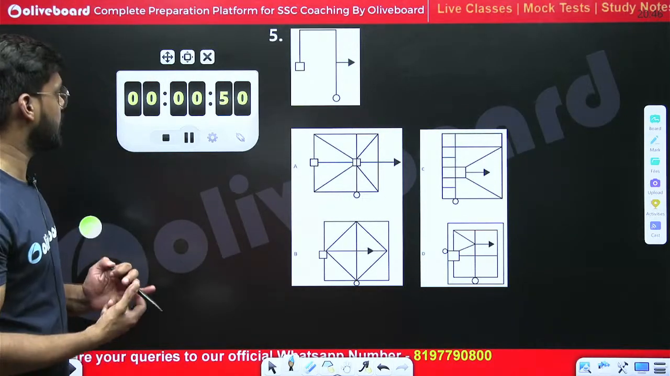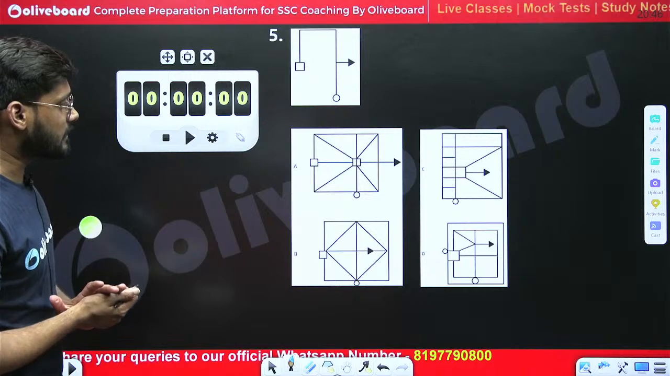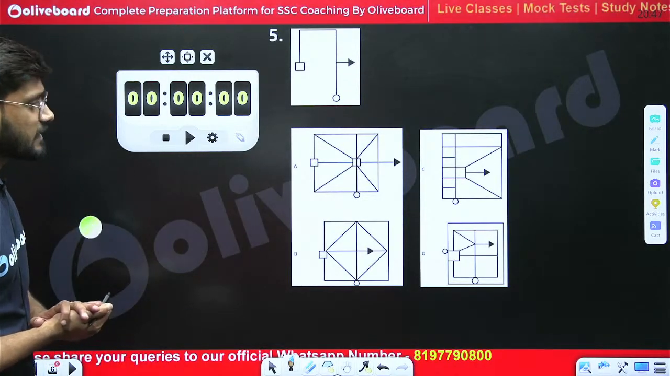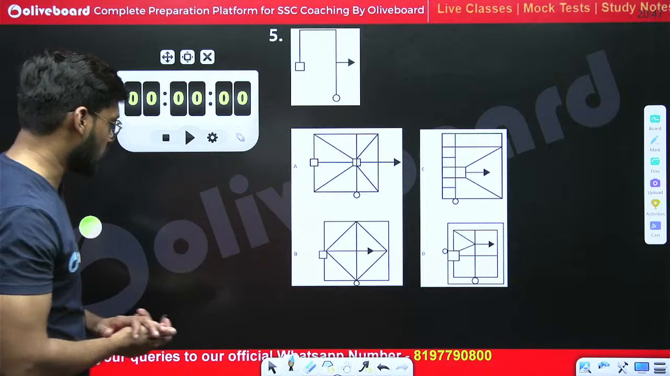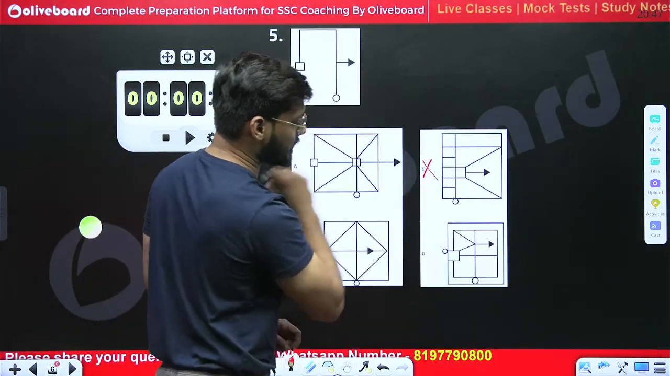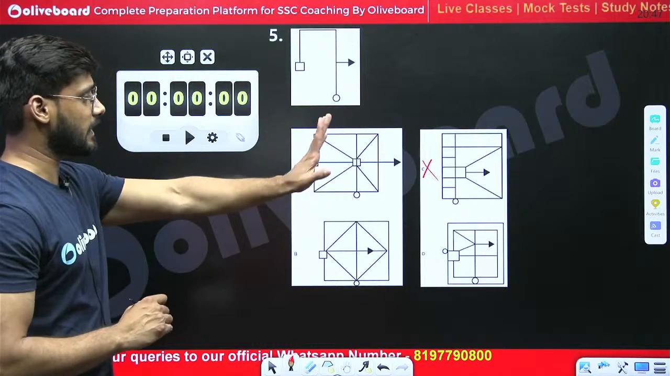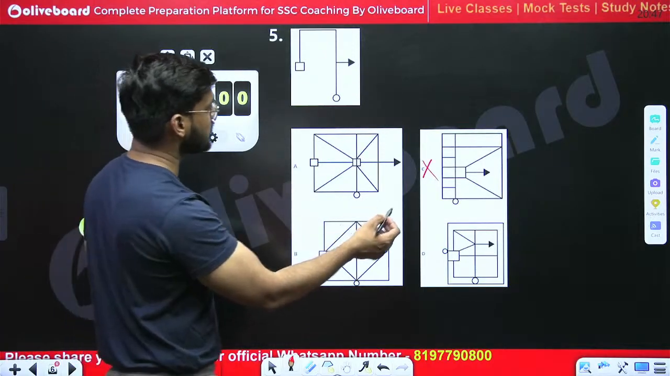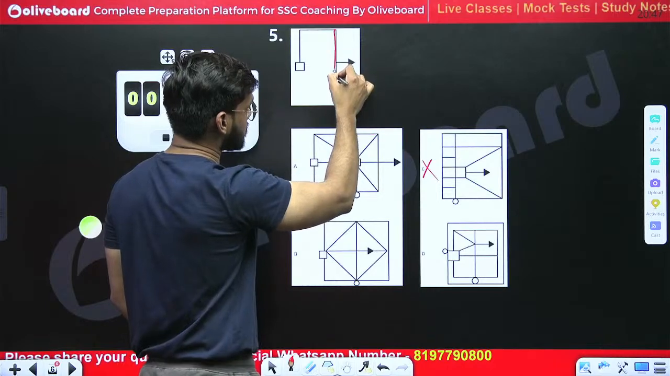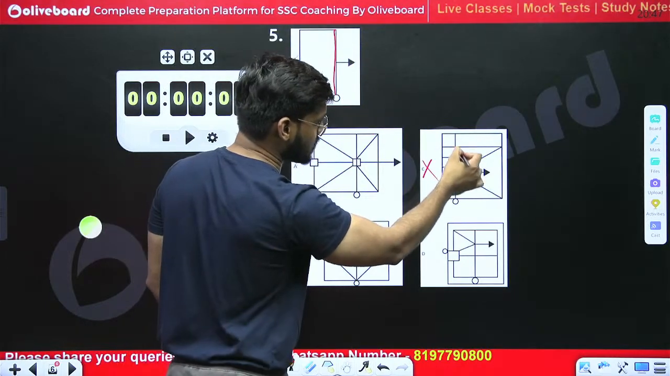Harsha is saying C. Okay, let's see if C is the right answer or not. But I don't think that C is the right answer. C cannot be the right answer, because in C we are not having that straight line. We need to find this straight line first, and there is no straight line.